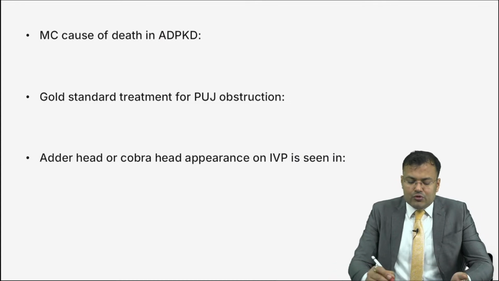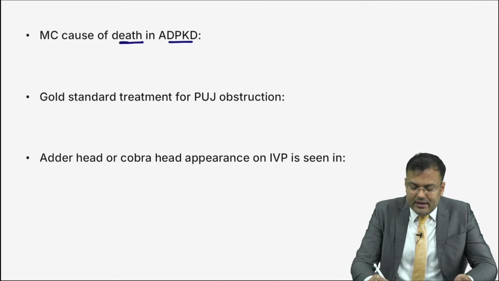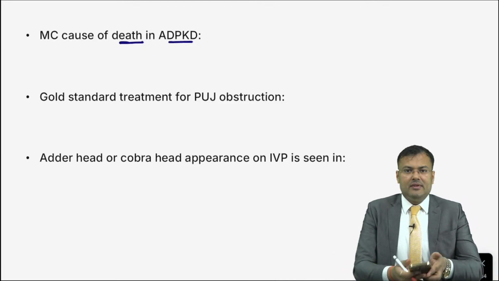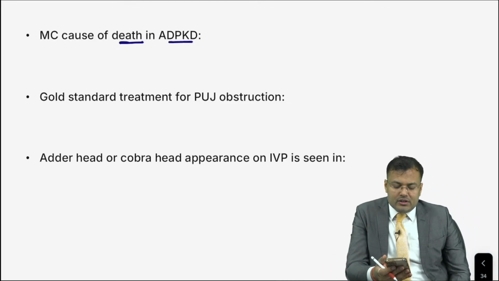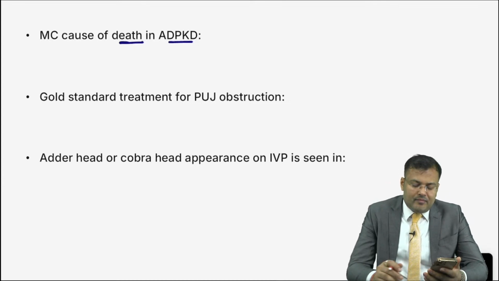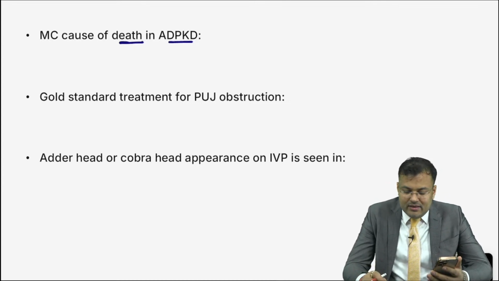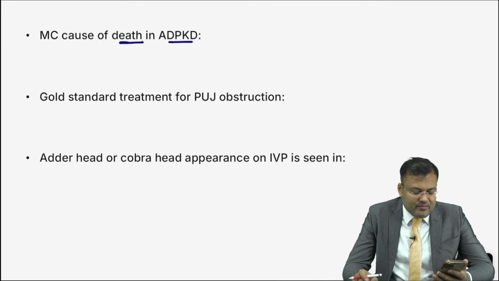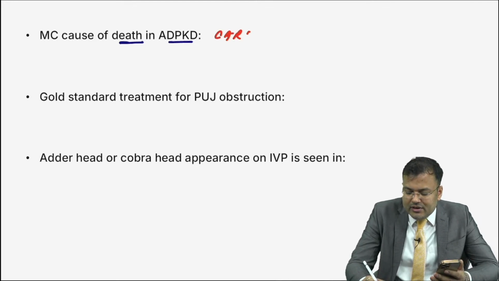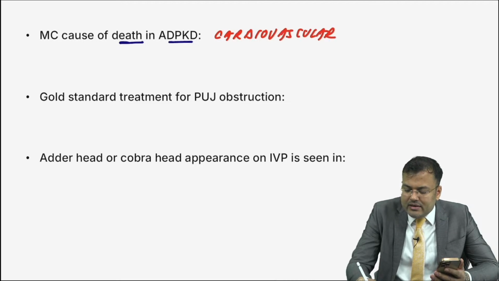Next, most common cause of death in ADPKD, autosomal dominant polycystic kidney disease. Guys, tell me, most common cause of death in ADPKD? Easiest question. It is cardiovascular disorders. There is uncontrolled hypertension, so these are related to cardiovascular disorders.